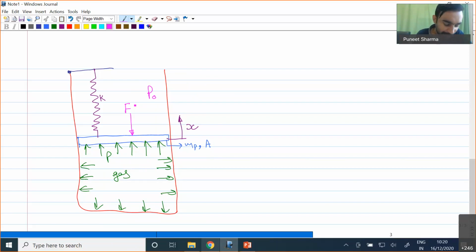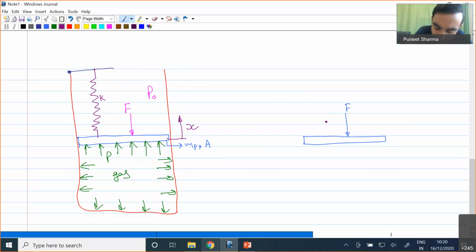Now if I have to draw the free body diagram of the piston, I will have this force F in the downward direction. Then, while the piston moves in the upward direction, our spring will be compressed.